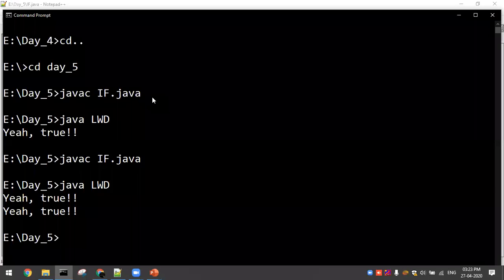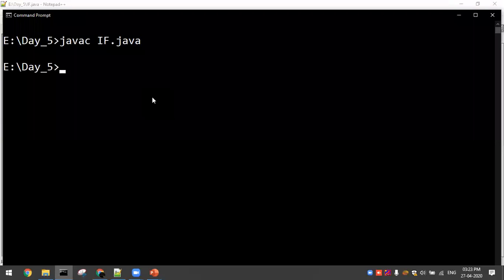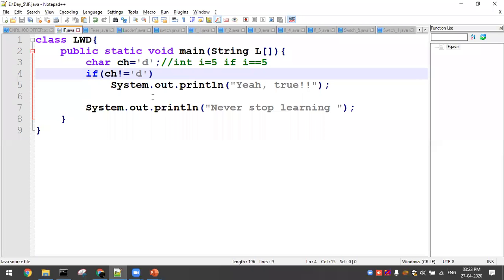So what would be the output you will get? You will get the output 'never stop learning'. You won't get 'yeah true', because the if scope covers only one line.